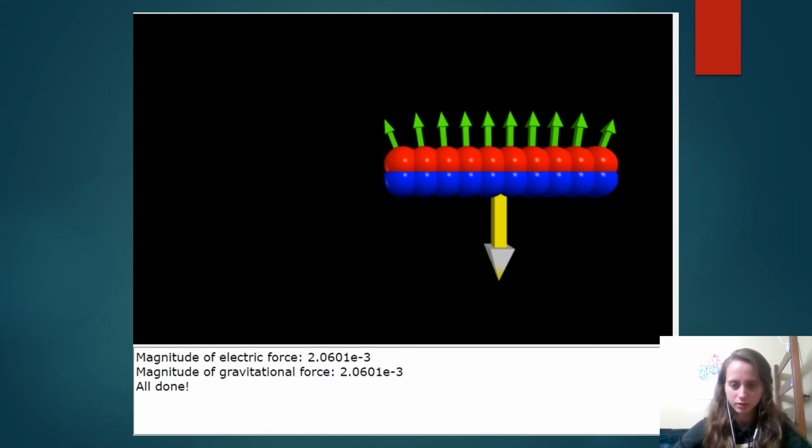So you can see the red spheres model tape A, and the blue spheres model tape B. The green vectors are the electric forces, and the yellow arrow pointing down is the gravitational force. And you can see in the output for the code, it just prints statements declaring the electric and gravitational force.